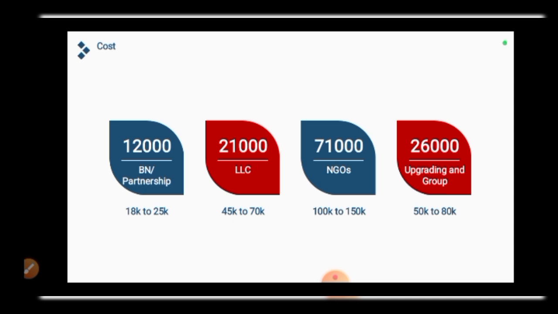And the minimum that you can charge, before, I used to charge 100,000. The minimum that I charge now is 120,000 naira. Meanwhile, the normal registration fee for NGO is 150. So you can now begin to play around. If you are okay with 100,000, at least you are going to get 29,000 if you are collecting 100,000. So you can charge as high as 150, even up to 170,000 naira.